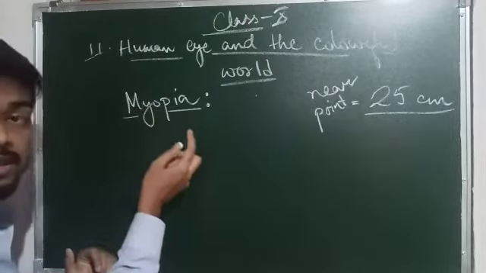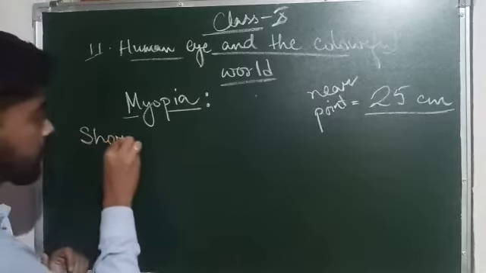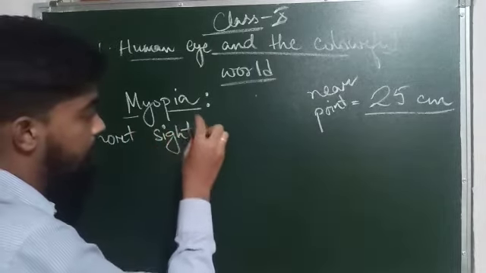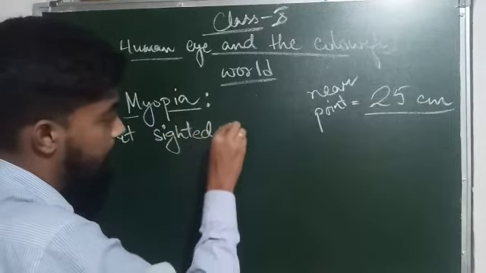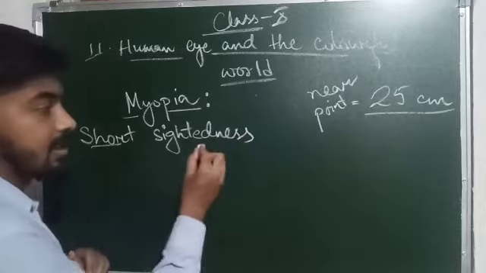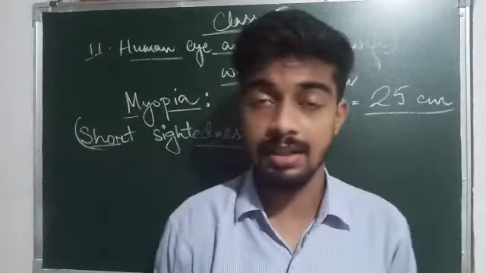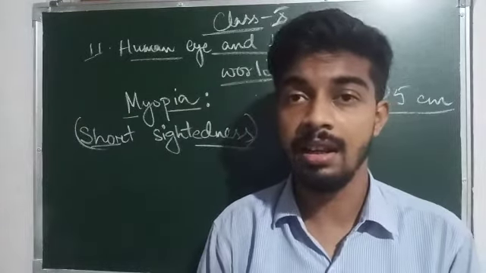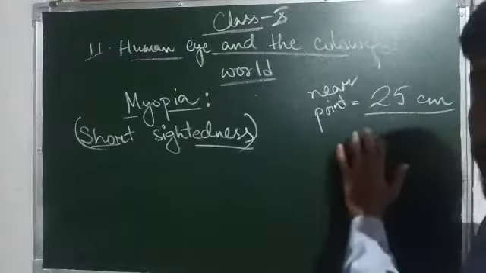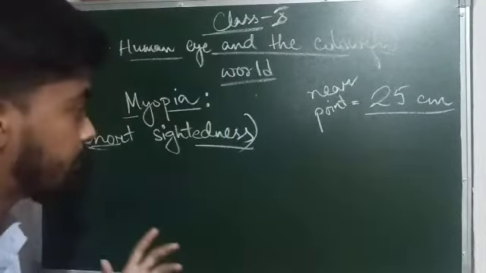This disease, myopia, is also known as short sightedness. That means the person can see the things which are near. He can see clearly the things which are near to his eye, within 25 centimeter.